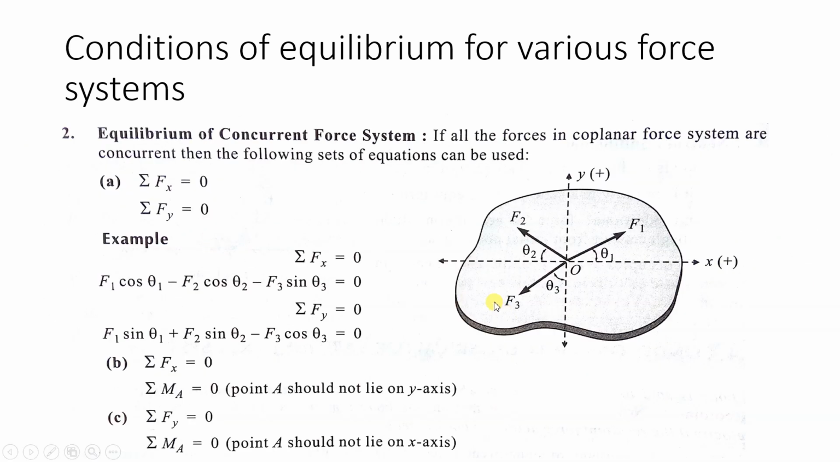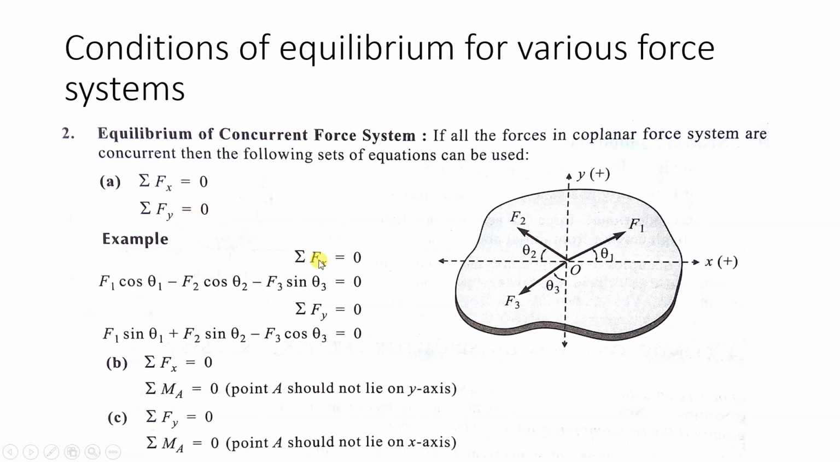Next we will see equilibrium of the concurrent force system. A body has been shown, with x and y axes. Then we have three forces: F1, which is making angle θ1 with respect to the x axis, F2, which is making angle θ2 with respect to the x axis, and F3, which is making angle θ3 with respect to the negative y axis. So in the concurrent force system, what will be the condition of equilibrium? Summation Fx is equal to 0 and summation Fy is equal to 0.